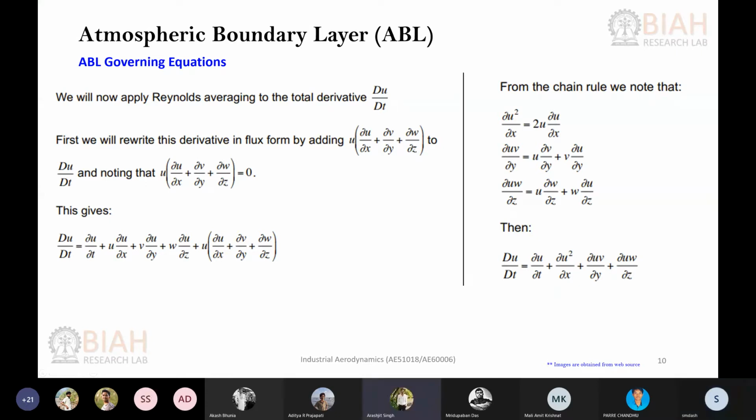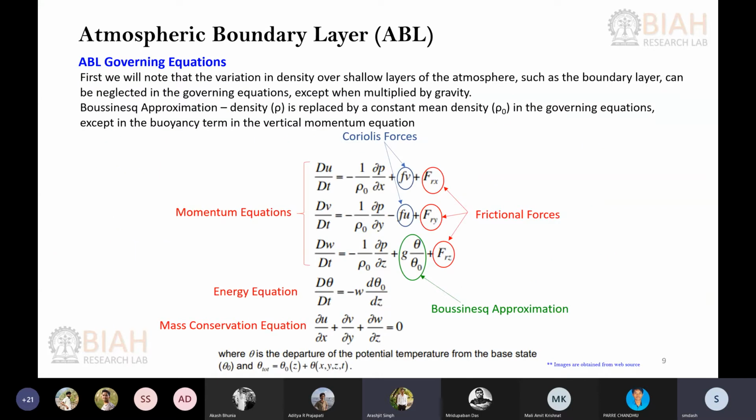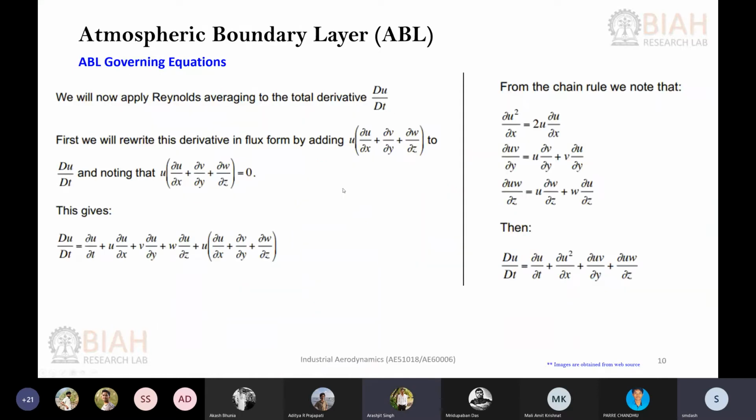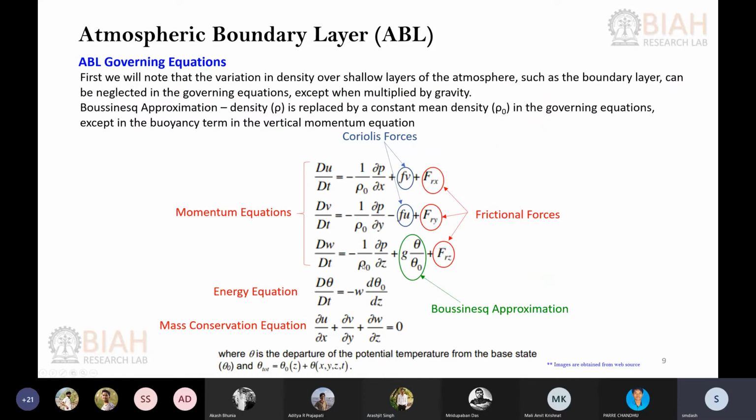Sir, in the mass conservation equation, there is also a density, right? We assume the density to be constant throughout. For all the other equations, the variation of the density is only there in this buoyancy term. So you can remove that density from the mass conservation equation. That is what I said here. It is only varying in this particular term. Otherwise, density is assumed to be constant.